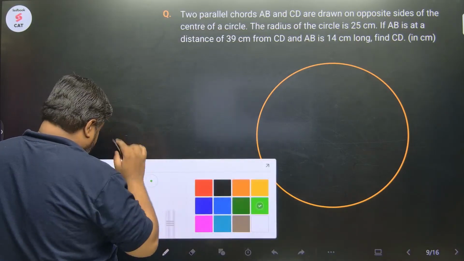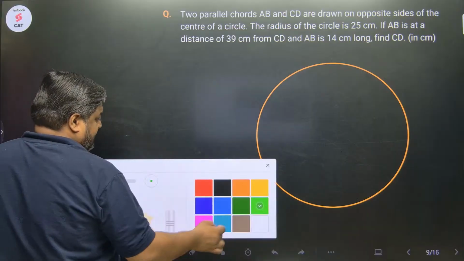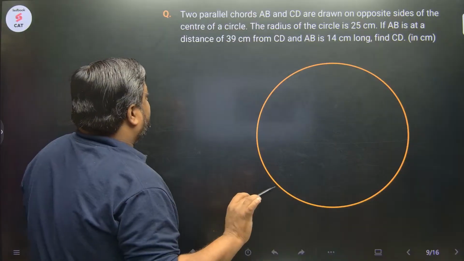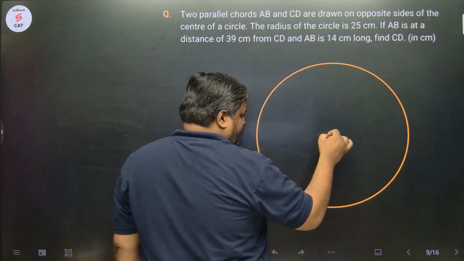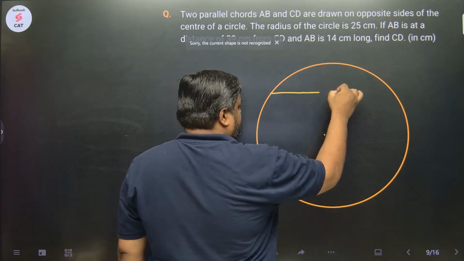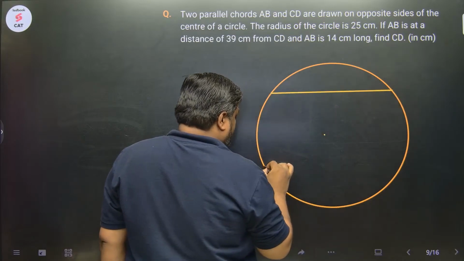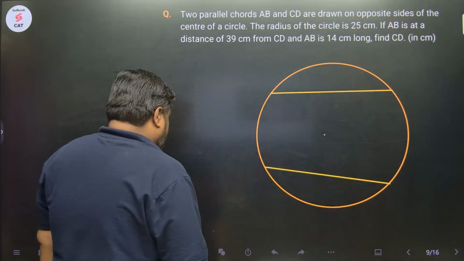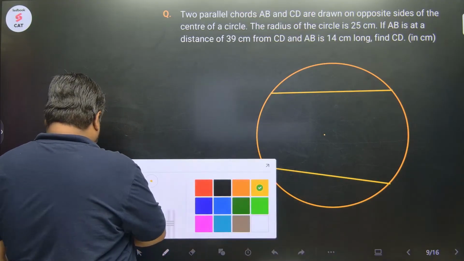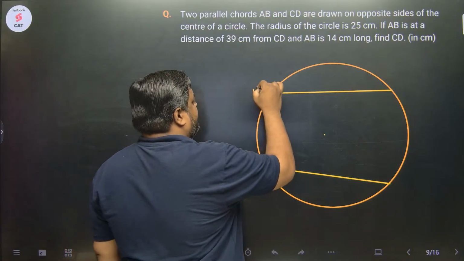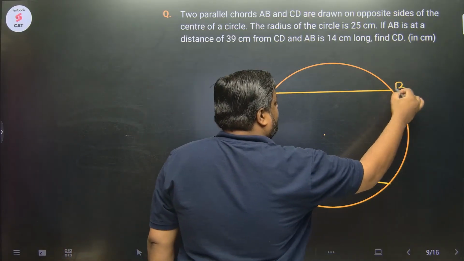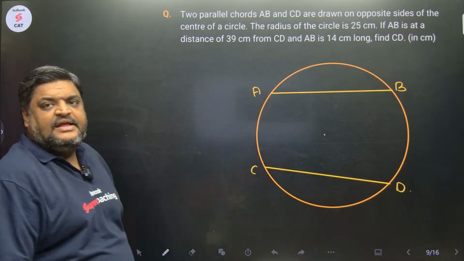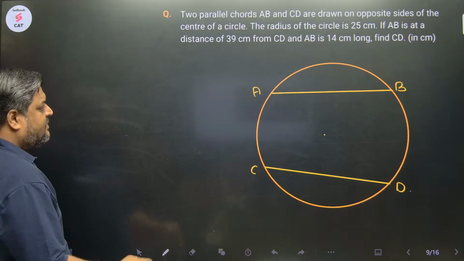अच्छा देखो, question में आपको दे रखा है कि sir, there are two parallel chords AB and CD drawn on opposite sides of the center of a circle. Let this be the center of the circle and there would be two chords, एक इधर और दूसरा इधर, and these chords are parallel to each other. So AB and CD. It's very well given in the question that AB is parallel to CD.